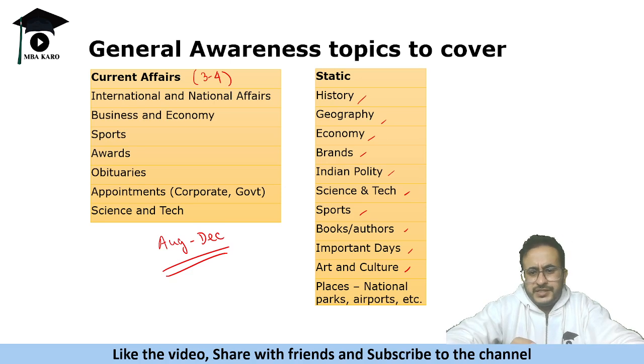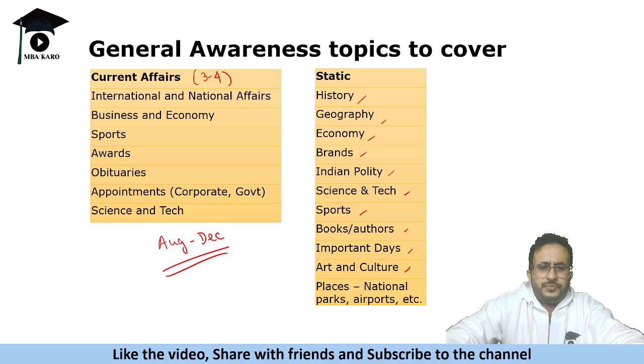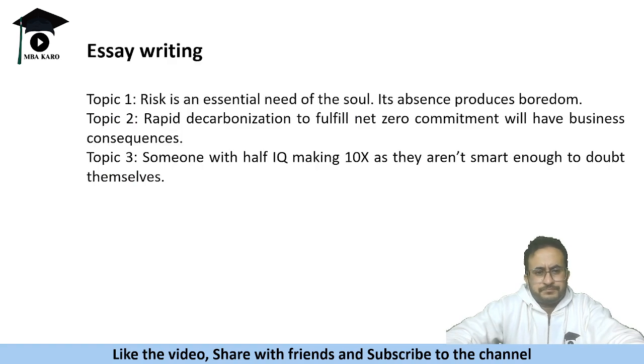Since there is no cutoff in GK, it is evaluated at a later stage, and people often score around 8 to 12. Because for GK, you need to prepare for a very long time to ace it. So even if you are okay with it, that's fine. It's not needed that you be a pro in GK. But these are some of the topics that you can focus on.